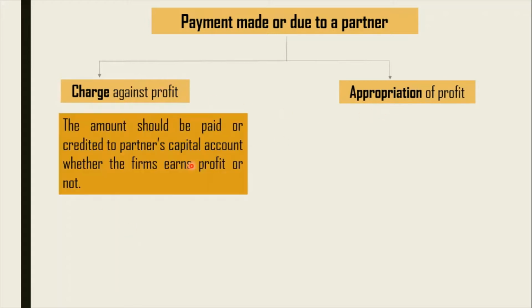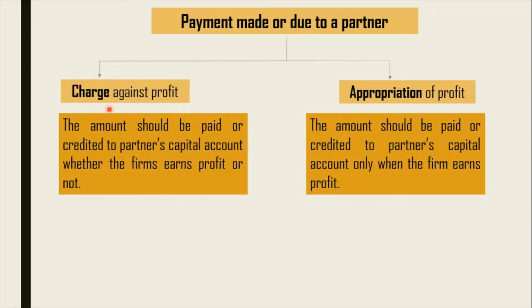So here charge means which is mandatory. So amount which is to be paid to the partner's capital account irrespective of this profits, like whether the firm earns profit or not, that is to be given. So that becomes a charge. On the other hand, appropriation of profit here means that this amount is given to the partner or credited to the partner only in case the firm earns a profit.